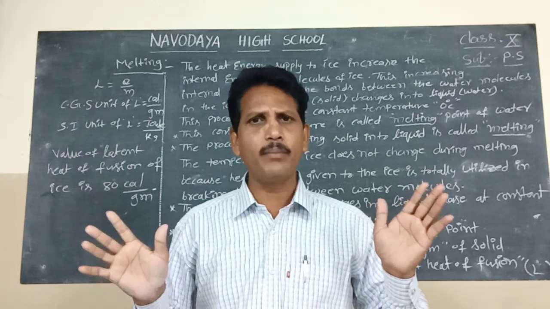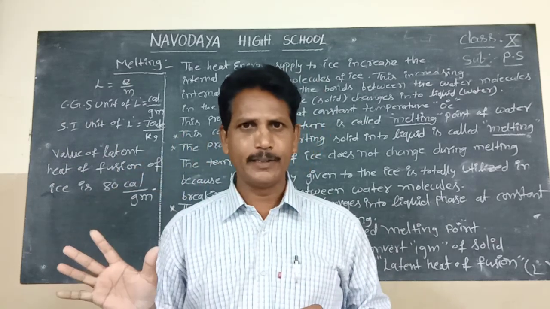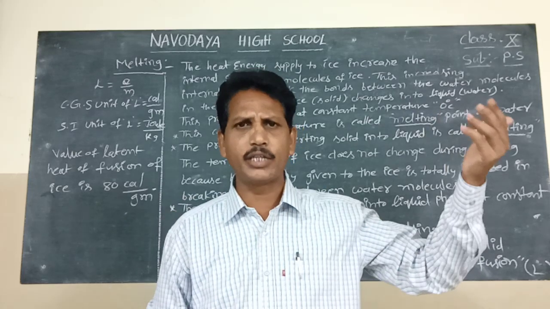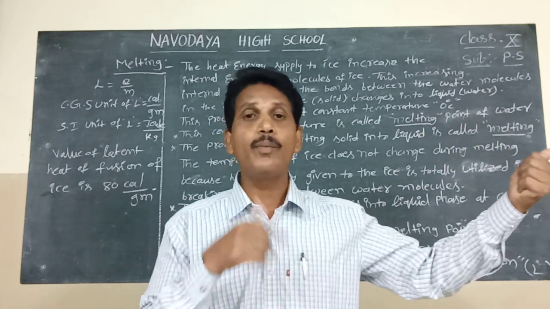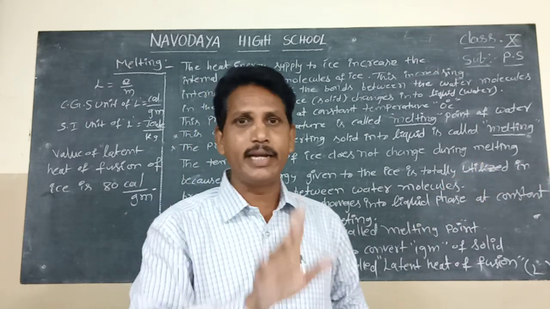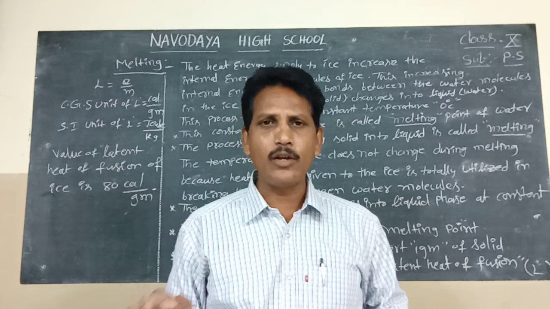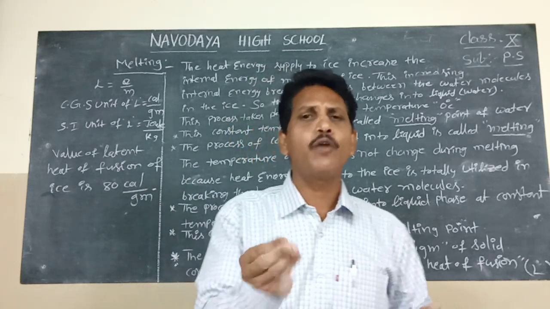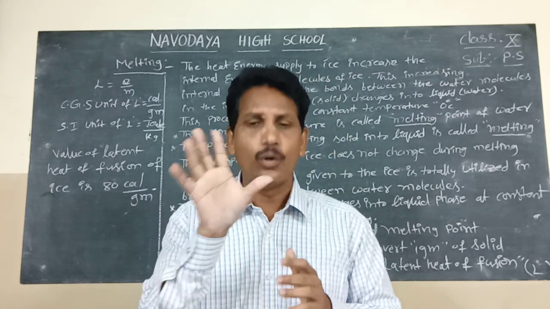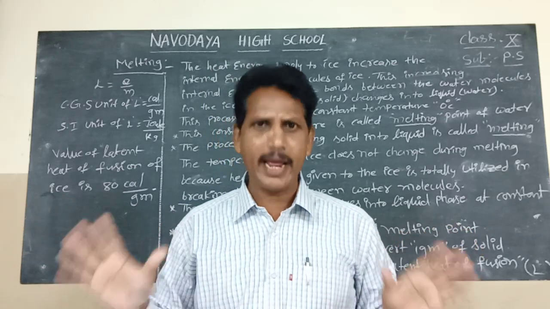In the CGS system, the unit is calorie per gram. In the SI system, it is joule per kg. The numerical value of latent heat of evaporation of water is 540 calorie per gram. The numerical value of latent heat of fusion of ice is 80 calorie per gram.